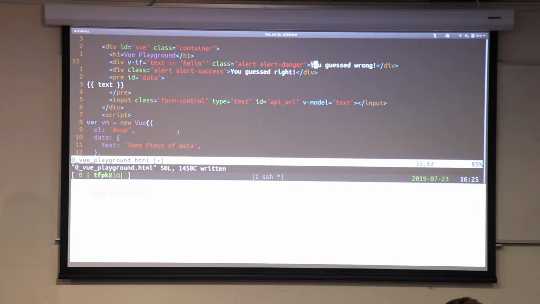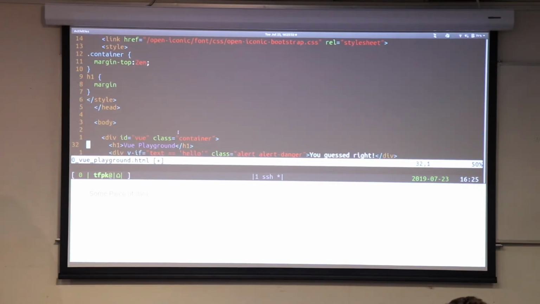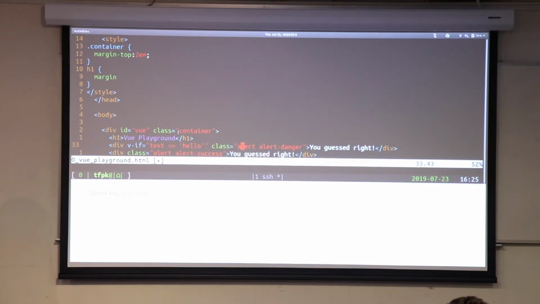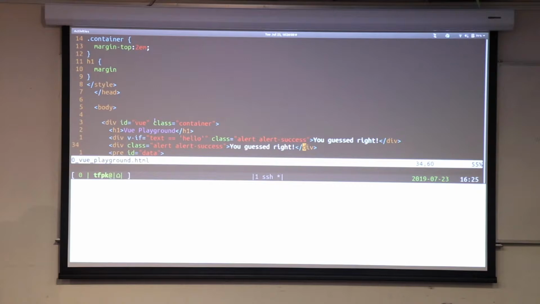We'll change this to be guessed right. Change that. Success. Cool. So, save. Now we're only showing one of the fields. And if we add a v-if to both of them, we can say, well, v-if equals text is not equal to hello.